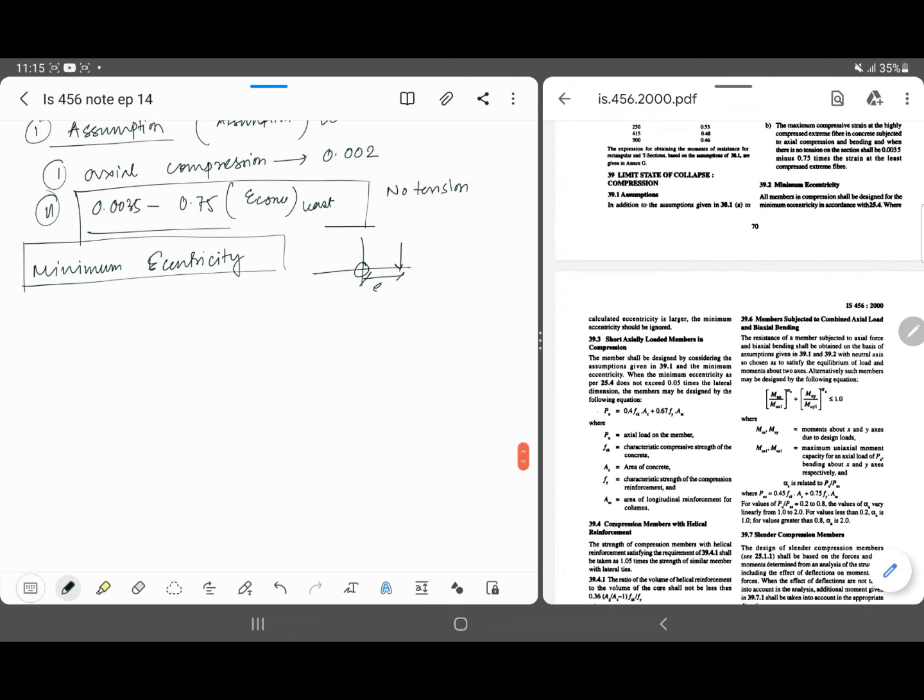Now we talk about the short axially loaded member in compression. When we talk about a column or strut, then we introduce this. As the column is your compression member, we will talk here about the short axially loaded member in compression.